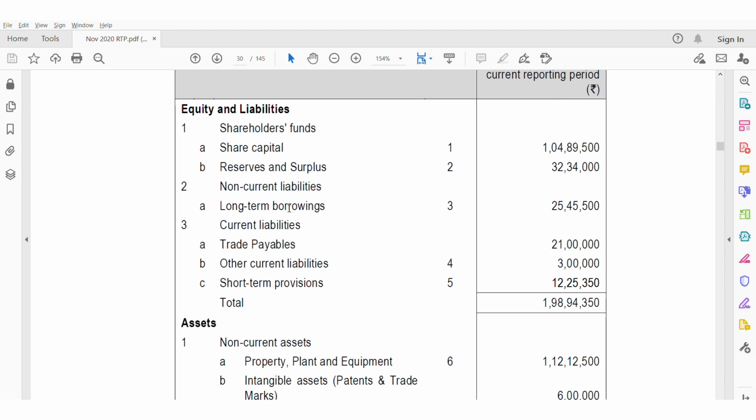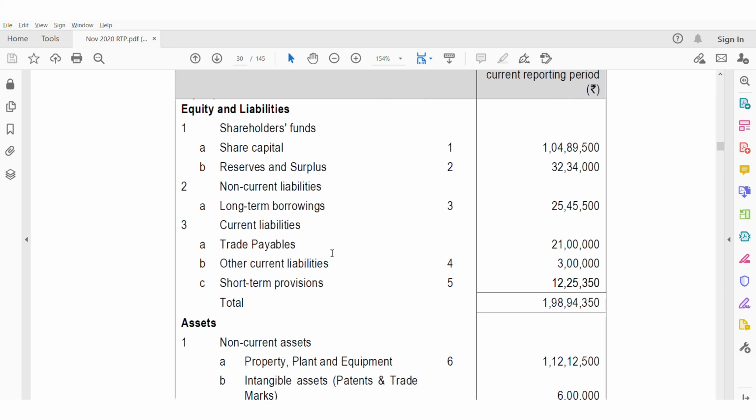And non-current liabilities, that is long-term borrowings, 25,45,500, which is mentioned in note number 2. Note number 3, it is divided into 3 parts: trade payables, other current liabilities, short-term provisions. The breakup of these amounts is shown in the respective notes.